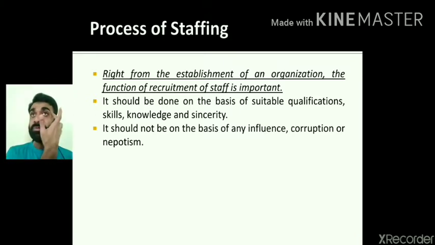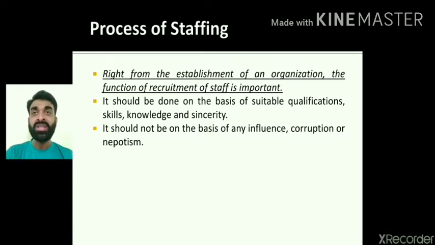Okay, right? So recruitment should be done on the basis of what? On the basis of suitable qualifications, skills, knowledge and sincerity, not on the basis of influence, corruption or nepotism. Nowadays we are hearing the word nepotism very much, right? Nepotism means a particular person who has a background, like being a friend of a minister, or has a big reference or influence, will get that opportunity.